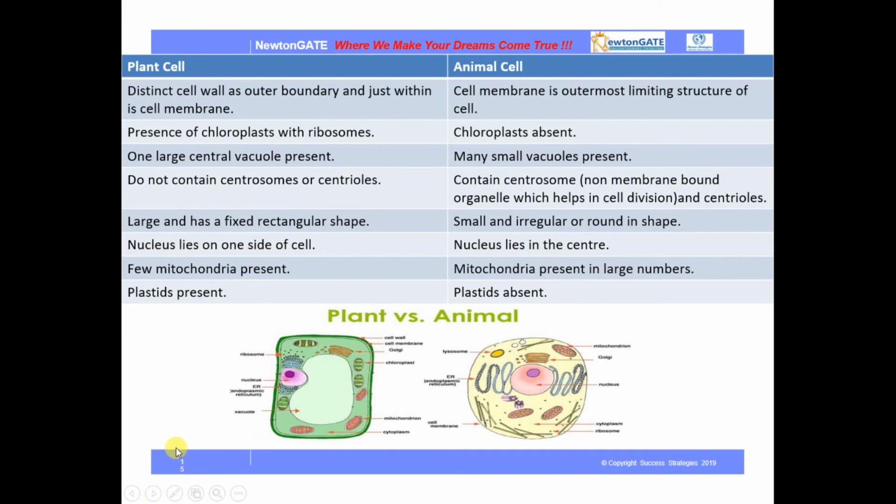So this is all about the cell, the prokaryotic cell, the eukaryotic cell, and the differences between plant and animal cells. In our next video, we will discuss the next part.